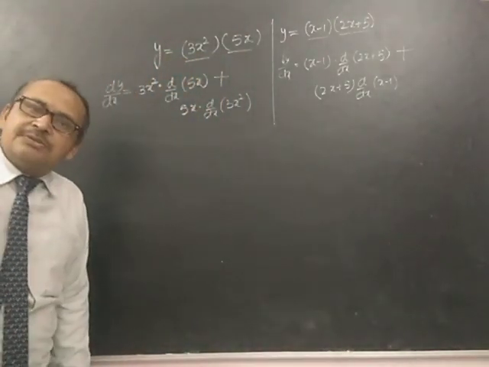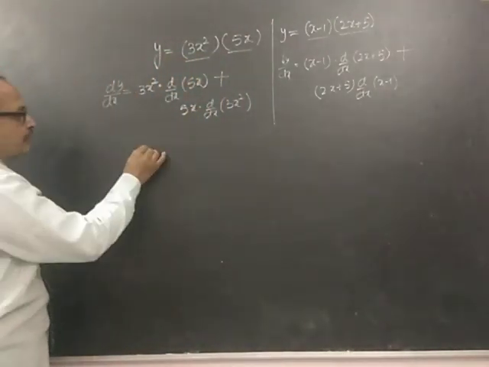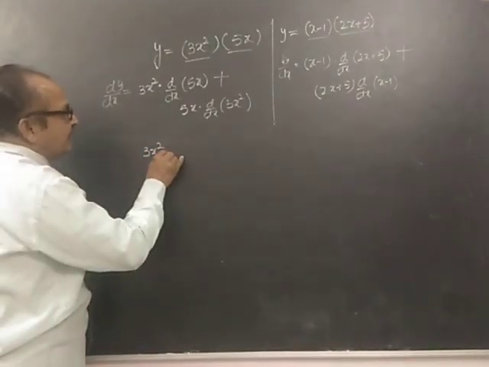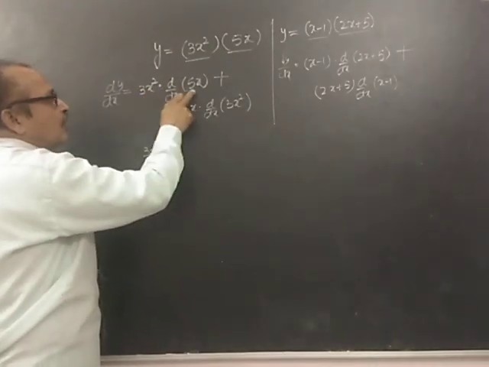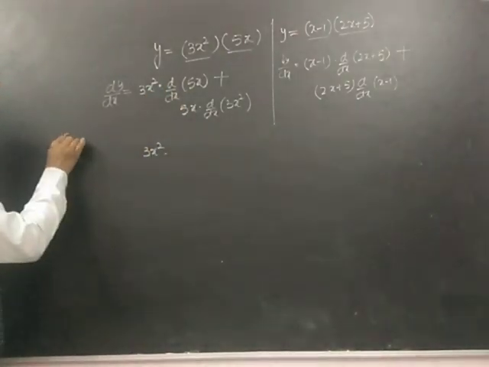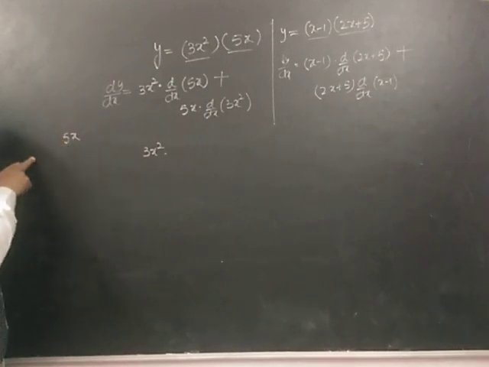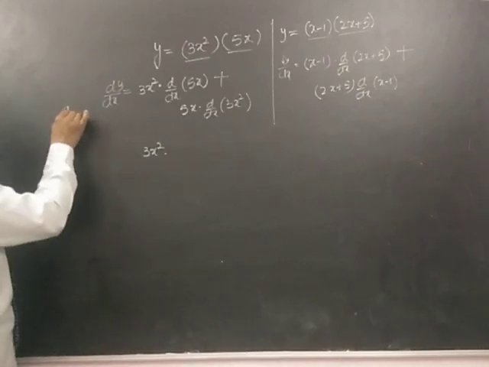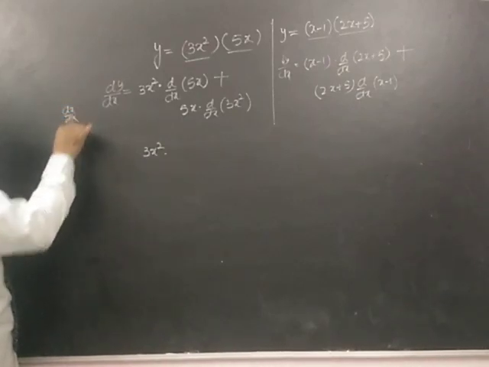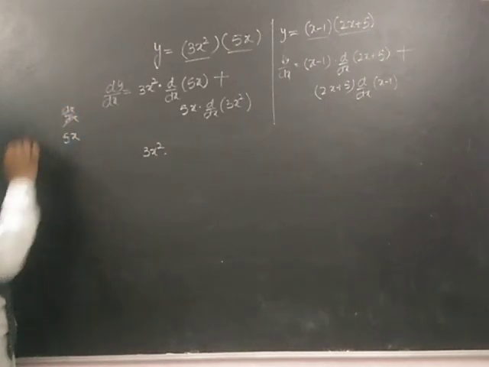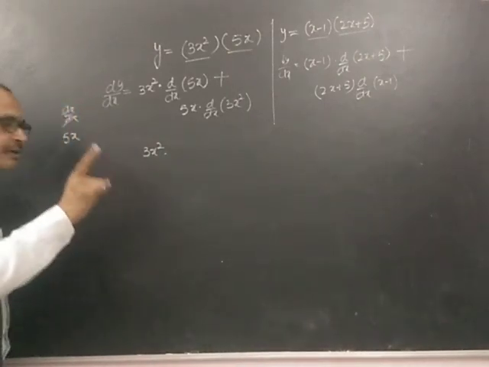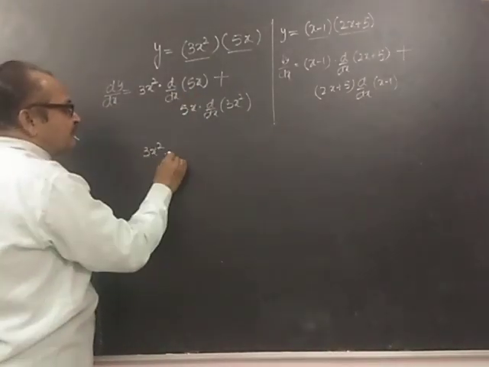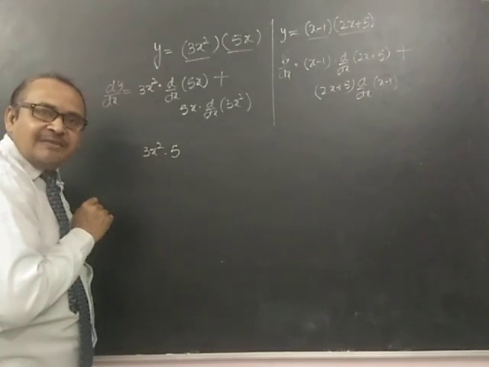Any doubt? Good. Now beta, 3x square will remain same, multiply by the derivative of 5x. देखो, 5x, you know 5 is the constant, and when you find the derivative of x, what you will write? dx by dx. That will cancel. What you will get? 1. So 5 into 1 is 5. That means the derivative of 5x will be 5.